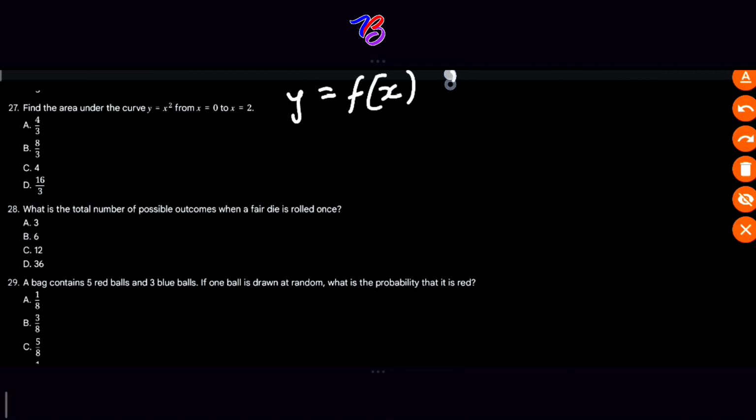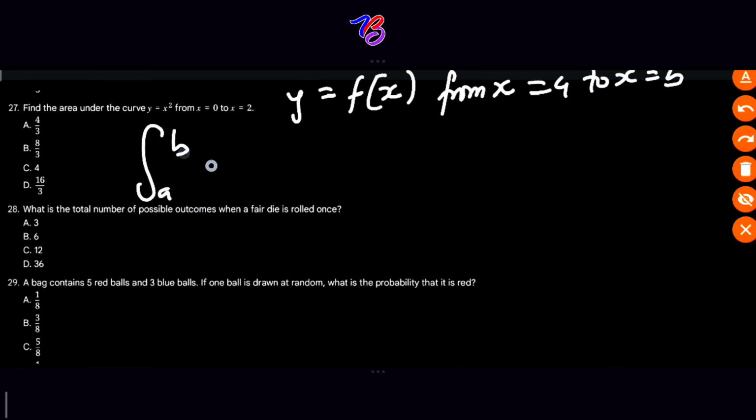Okay? And it is from x is equal to a to x is equal to b. We are given the definite integral from a to b of f of x dx.